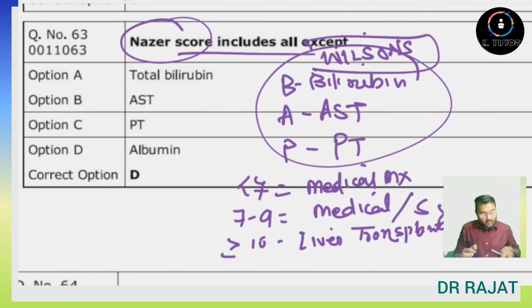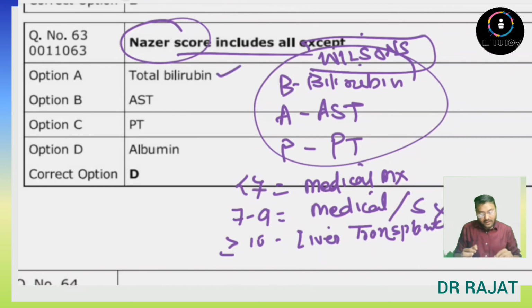So Nazer score will include bilirubin, this is true. AST, this is also true, and PT. But albumin is not included in the Nazer score, so the answer will be option D, and it is mainly for Wilson disease.